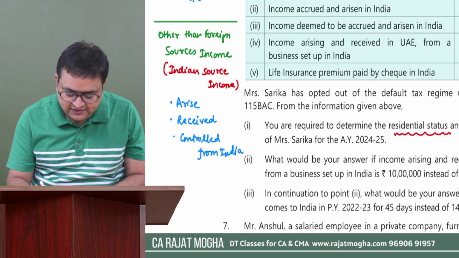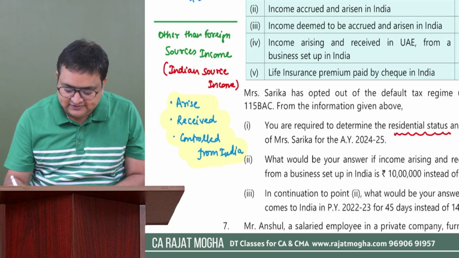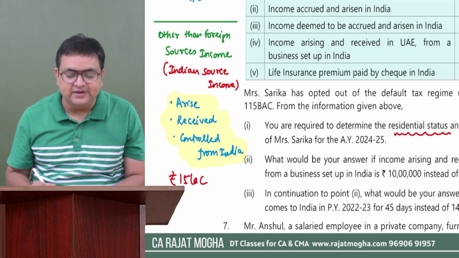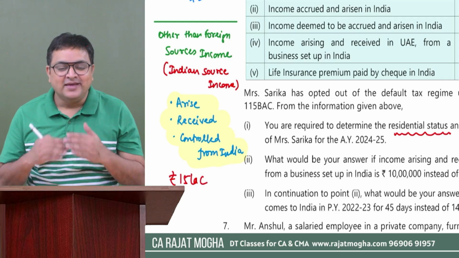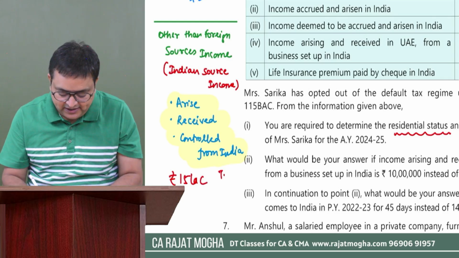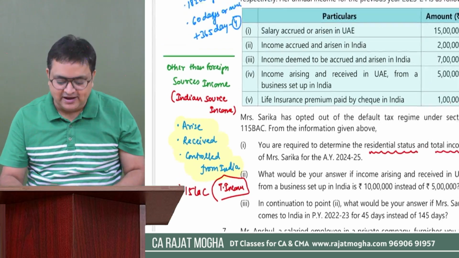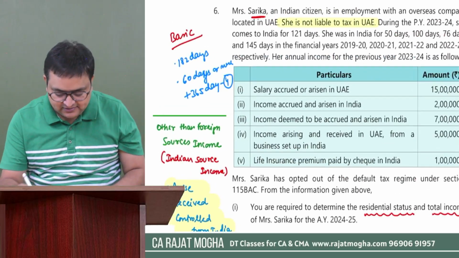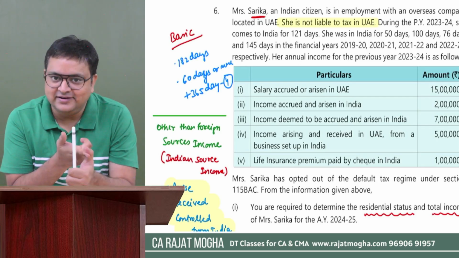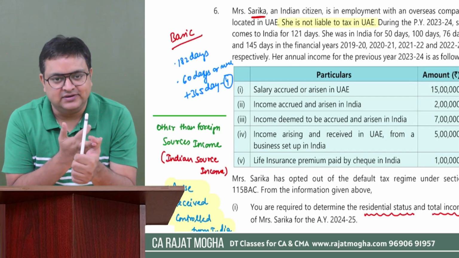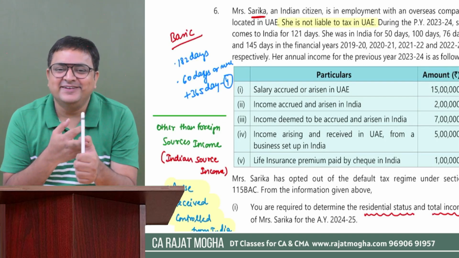So now what we have to see is the assessee's income. If this income other than foreign sources, in other words Indian sources income, is more than 15 lakh rupees, his total income, the total income is more than 15 lakh rupees, then in that case, let me repeat the entire provision. If the person is an Indian citizen or a person of Indian origin.